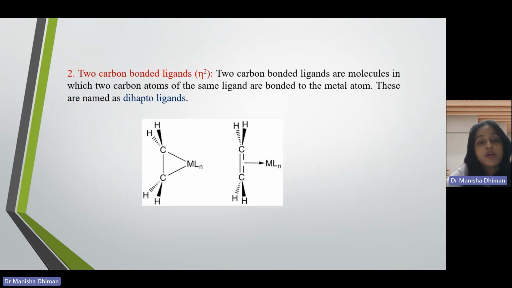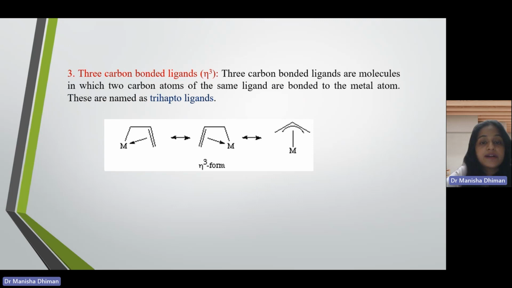Similarly, if we talk about two carbon bonded ligands, the metal will be bonded with two carbon atoms of the same ligand, and the hapticity will be known as 2. A common example is your alkene. In an alkene, there is a pi bond that is equally shared between two carbon atoms. So when the metal shares this pi bond, that means it is bonded to both the carbon atoms. So that means hapticity will be 2.